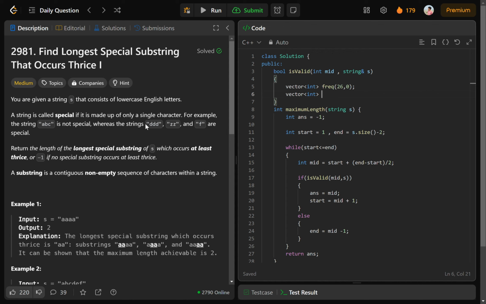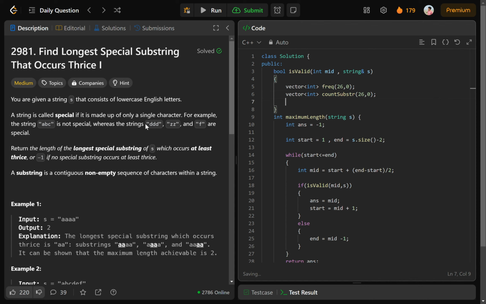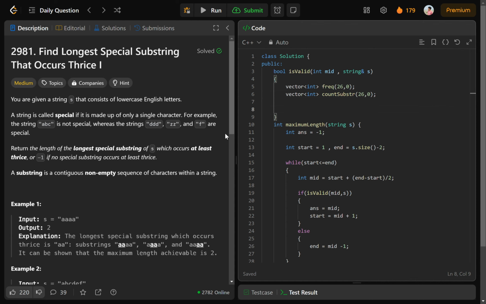So let's name it count substr, also of size 26 with 0. Now I've taken the arrays as 26 size, so we will subtract 'a' to get those indexes. Initially count will be 0 and i will also be 0.